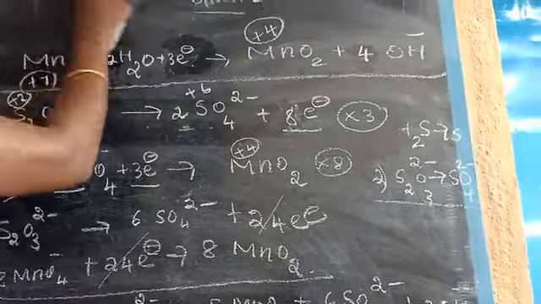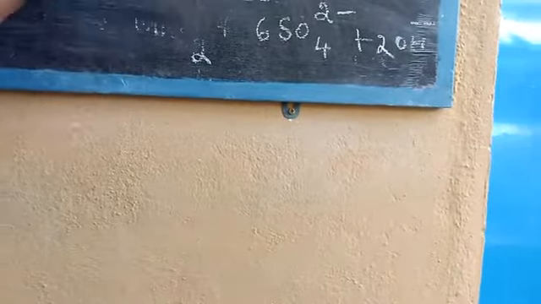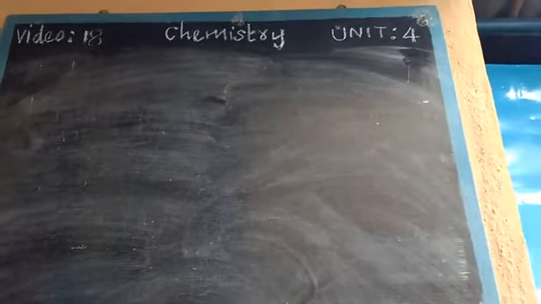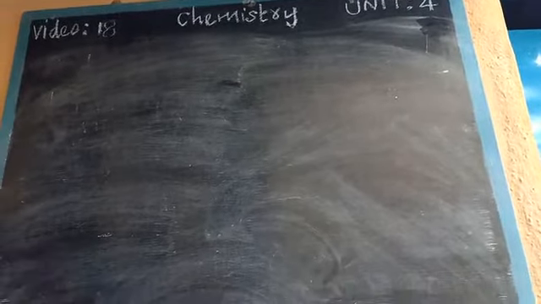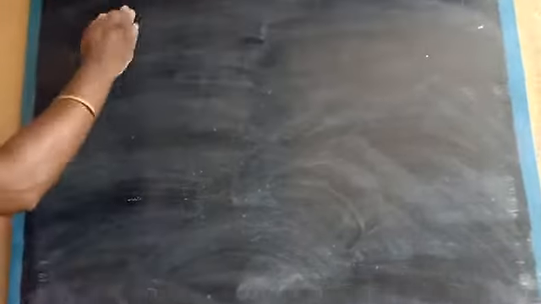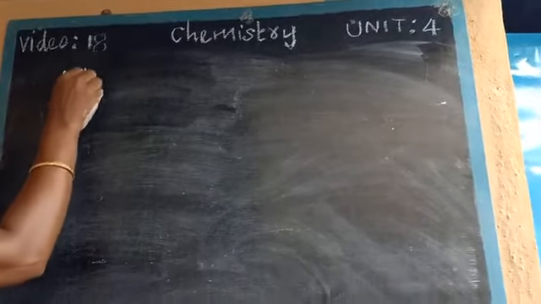Okay, so now we are going to see the next medium, the alkaline medium. Acidic medium, as I explained in the beginning, uses acids like hydrochloric acid, nitric acid and sulfuric acid. Among these, H2SO4 is the suitable one. Now we saw the neutral medium, where we add the water molecule. In basic or alkaline medium, it is in the presence of OH minus. Okay, so now see the topic, alkaline medium.